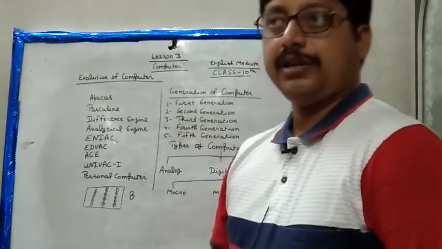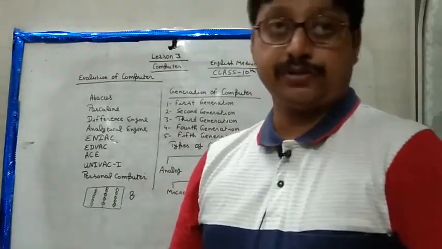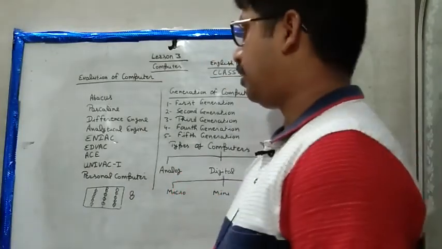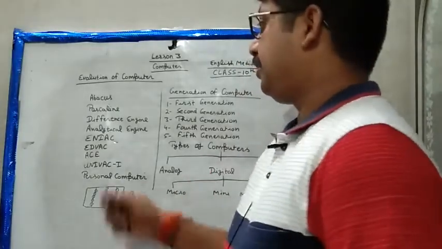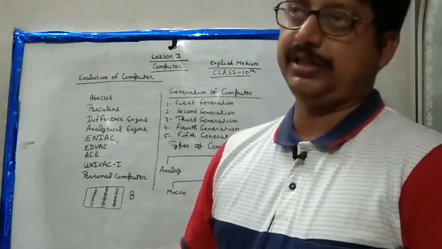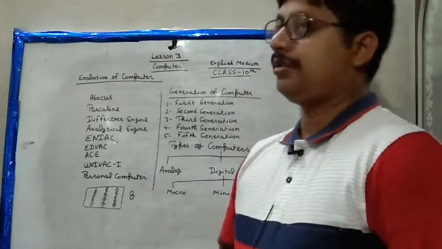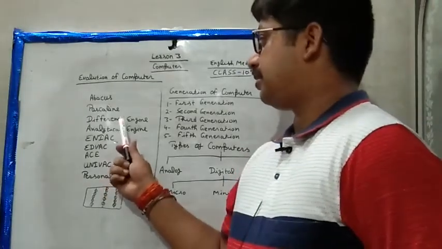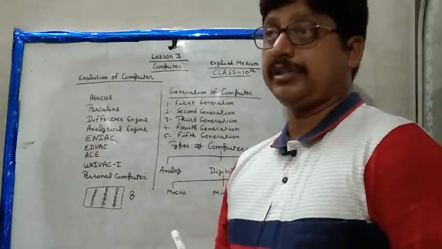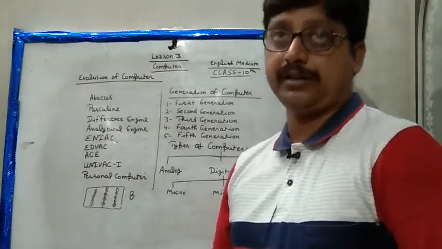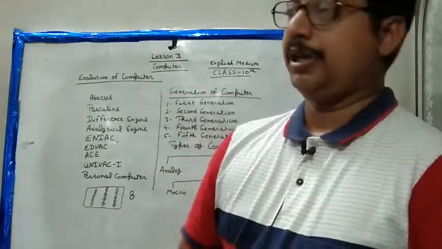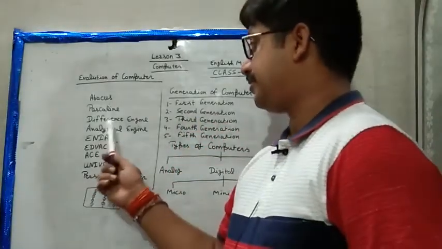Okay, another one is the difference engine. What is the difference engine? A difference engine is the first machine that printed the given value on paper, on hard copy, and it was made by the father of computer, Charles Babbage, in the year 1821. Okay, this device is a type of machine that has some levers and it can calculate all the given data and it can also print the given data onto paper, A4 size paper. This type of machine is known as the difference engine.